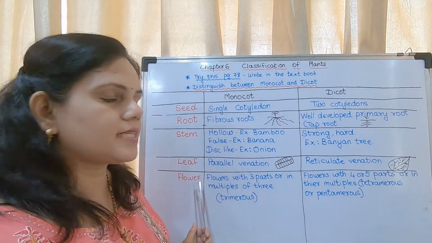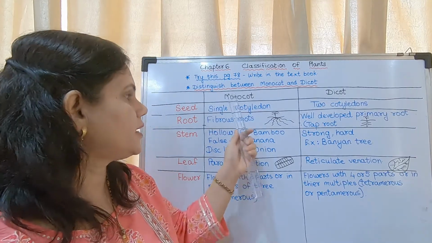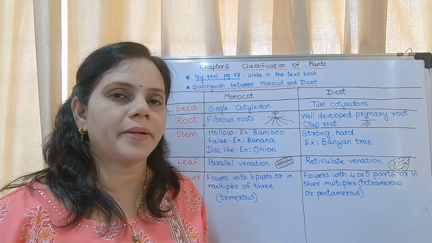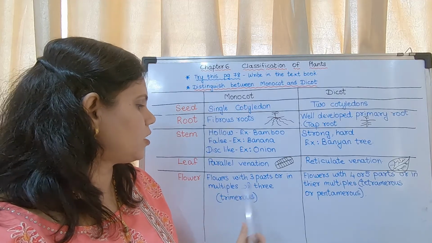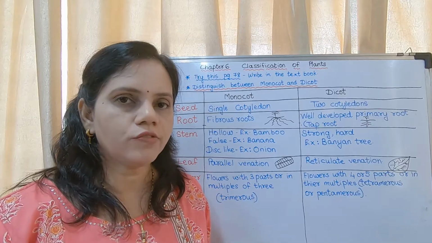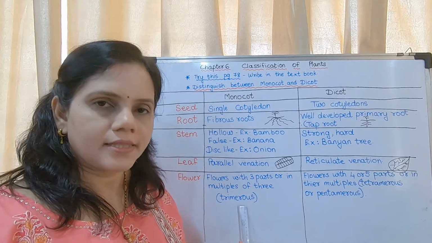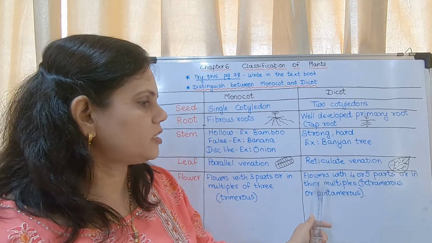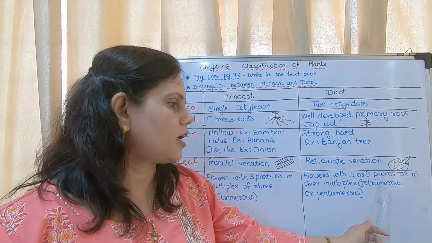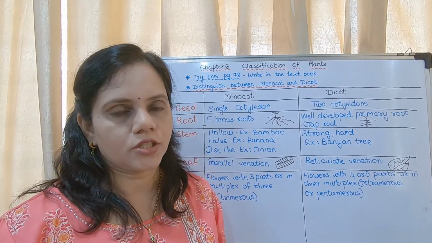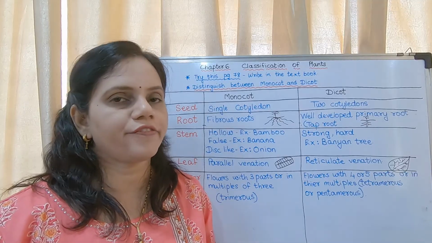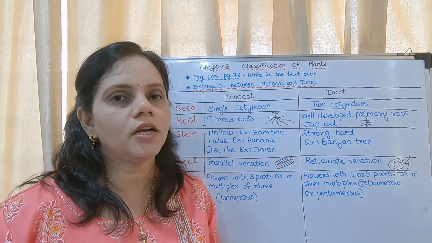And the last characteristic is that of a flower. In case of monocot, the flowers are with three parts. It is a set of three petals. So three parts or multiples of three. It is said to be trimerous. In case of dicot, flowers with 4 or 5 parts or their multiples are called tetramerous or pentamerous.